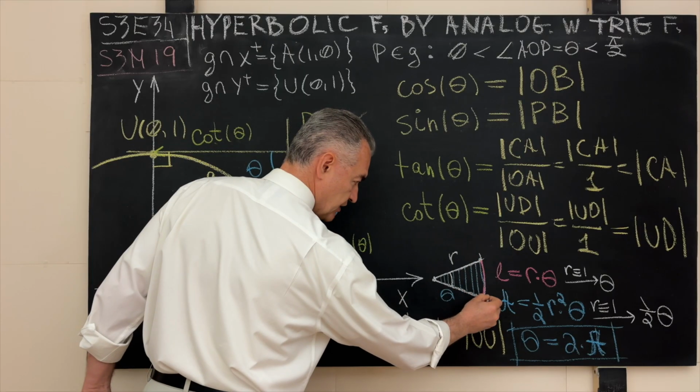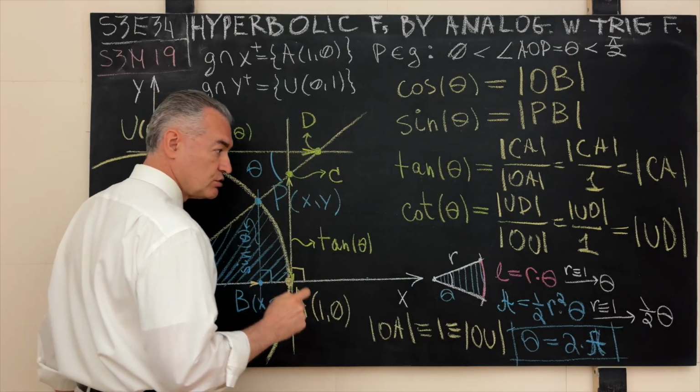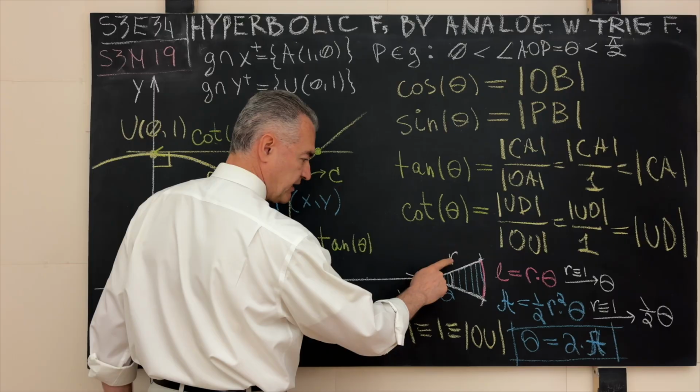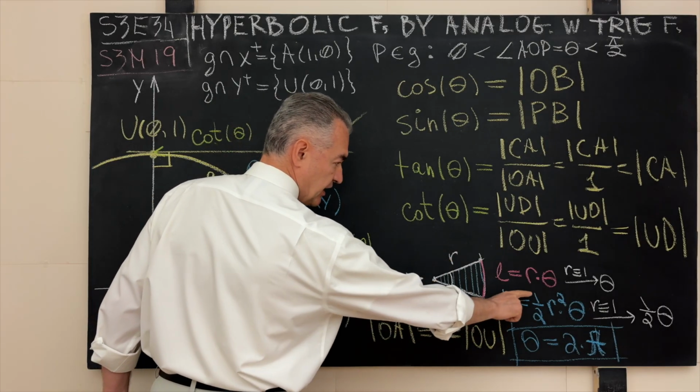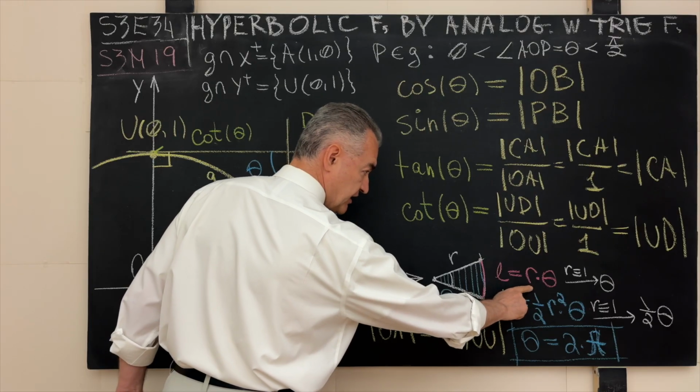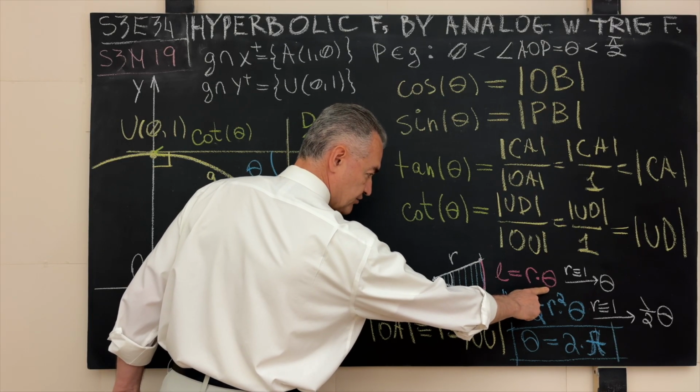Using the methods of basic integral calculus, it can be shown that the length of the arc, shown in red over here on the right side of your screen, of a circle of radius r spanned by the central angle theta, which is measured in radians, is equal to the product of the length of the radius and the magnitude of that central angle.